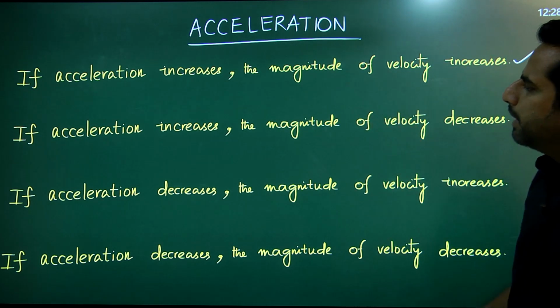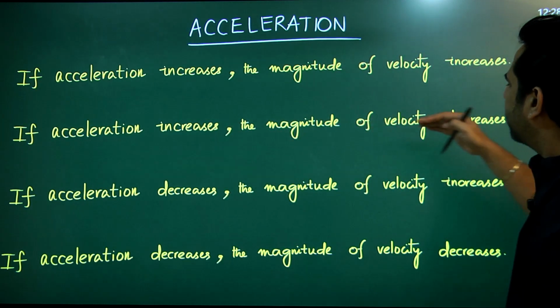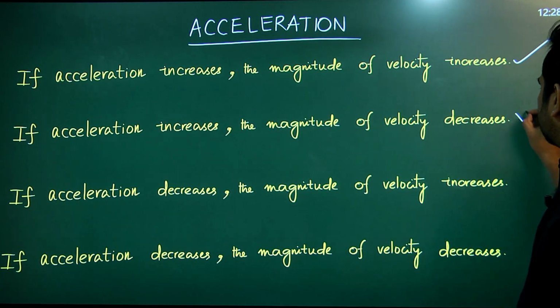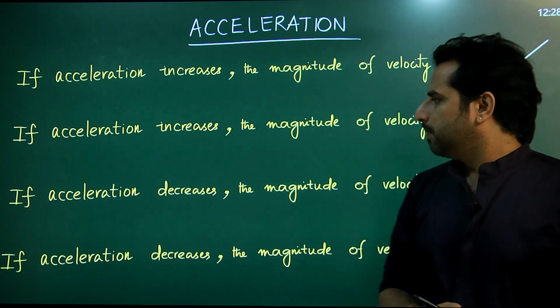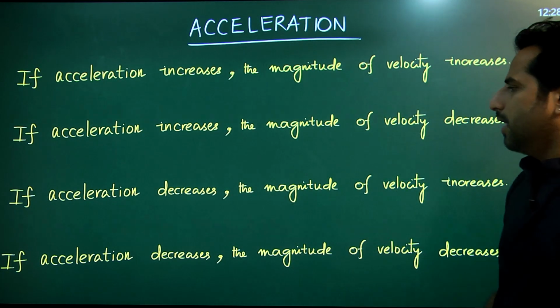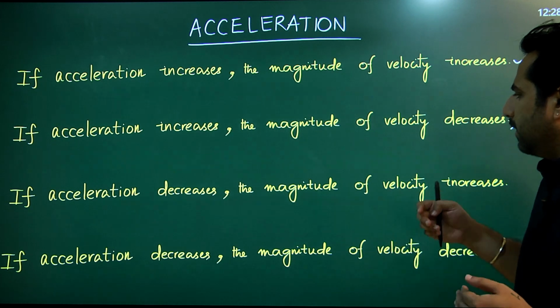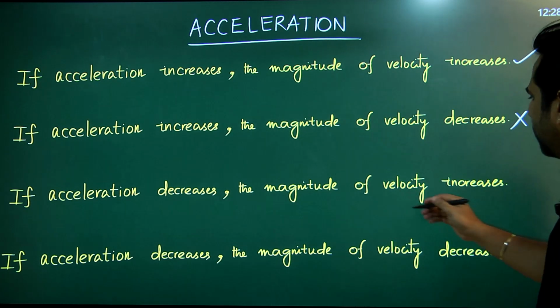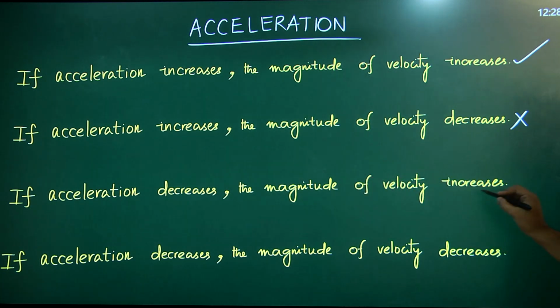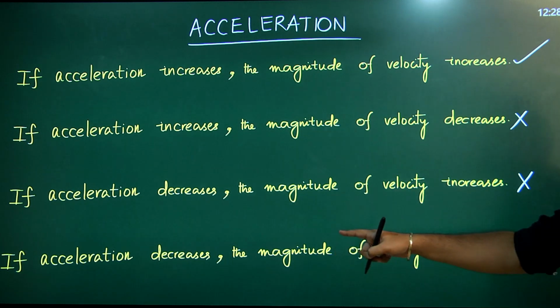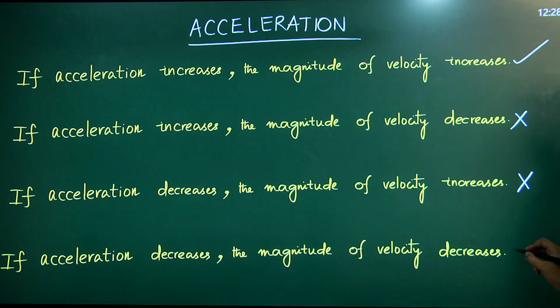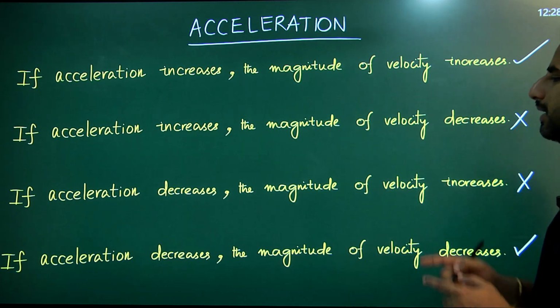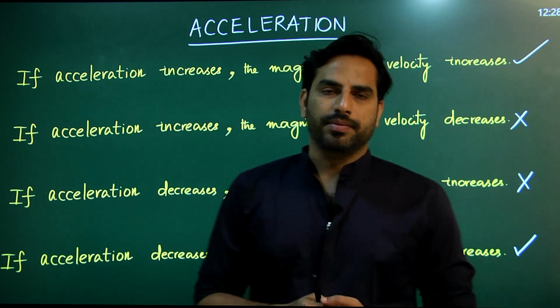And go to the second statement. If acceleration increases, the magnitude of velocity decreases. It appears to be false. And if acceleration decreases, it seems that the magnitude of velocity will decrease, but it is given that if acceleration decreases, the magnitude of velocity increases. So you will think that it is not possible. And if acceleration decreases, the magnitude of velocity decreases. It appears as if this is true if you understand acceleration only at surface level.